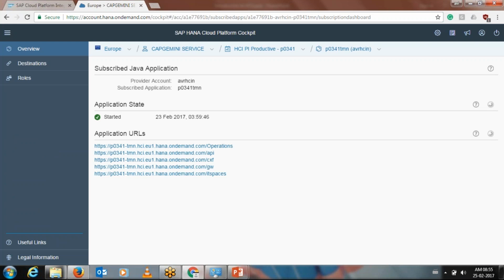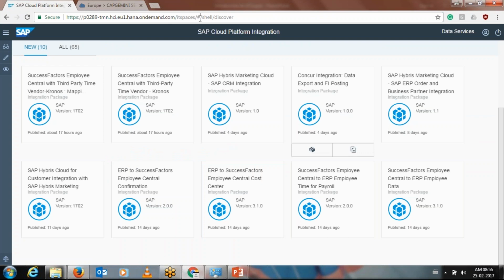Okay. So here you can see you have different application URLs of your HCI. You have the operation URL, you have the API URL, meaning you can do the API management. You have the runtime URL, you have this work URL. I will show all these URLs in later classes, slowly when their work comes. But this is our web URL. So just click on this URL and it will take you to your initial URL.